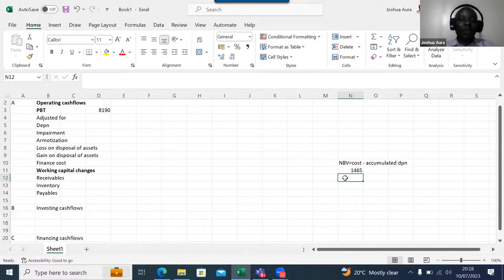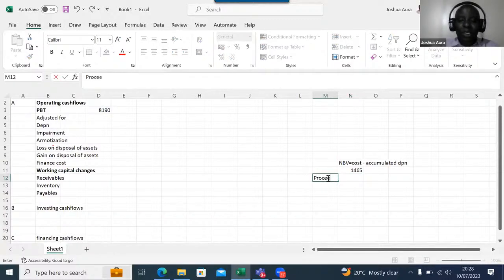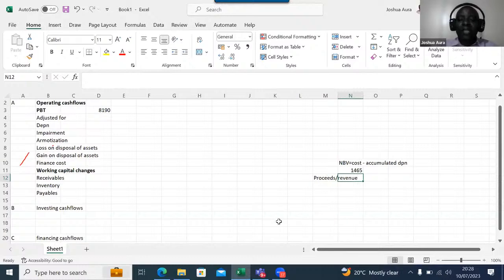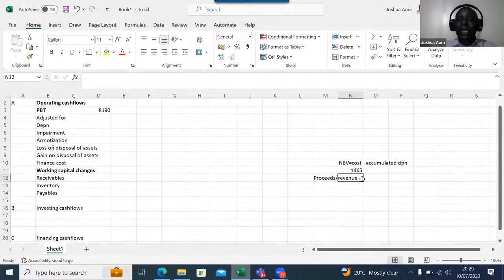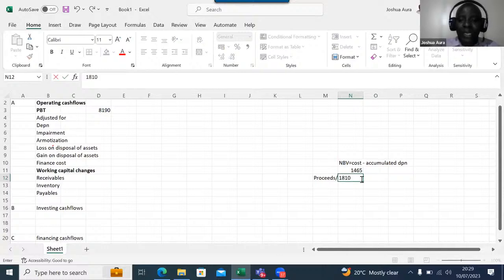So if you look at the revenue or the proceeds, they have given me a figure. If you look at this question here, they have told me the company's motor vehicle haulage fleet with a cost of 2130,000 and accumulated depreciation of 1165 was disposed of during the year for cash proceeds of 1810. So in this case, ladies and gentlemen, if the cash proceeds are 1810,